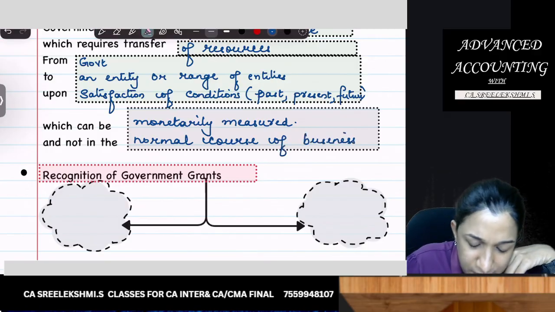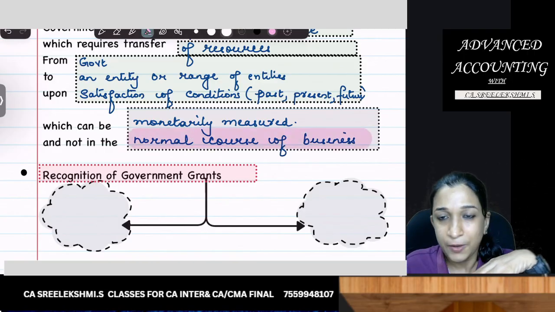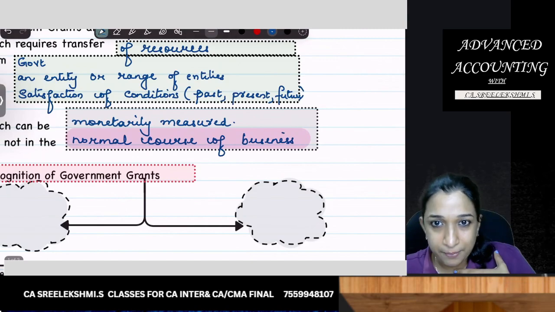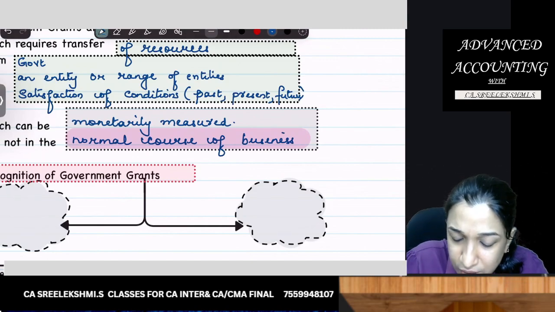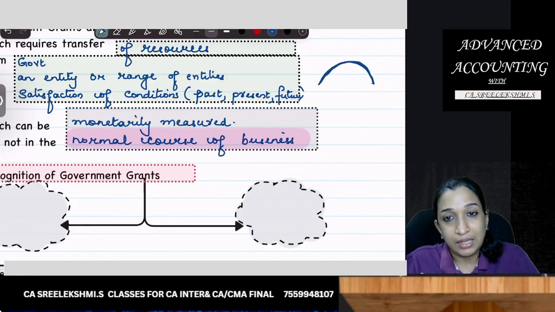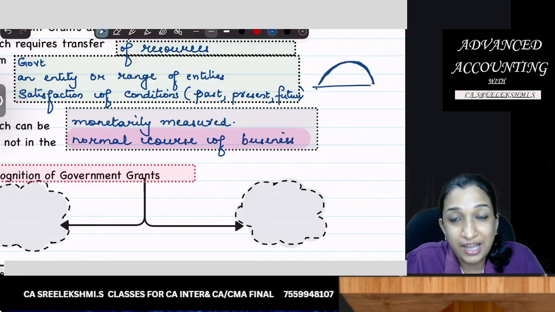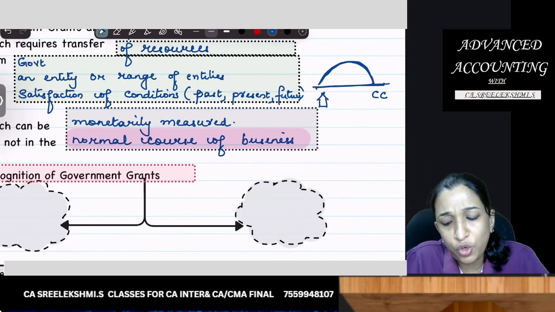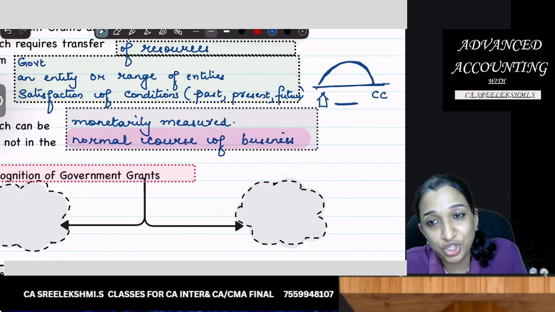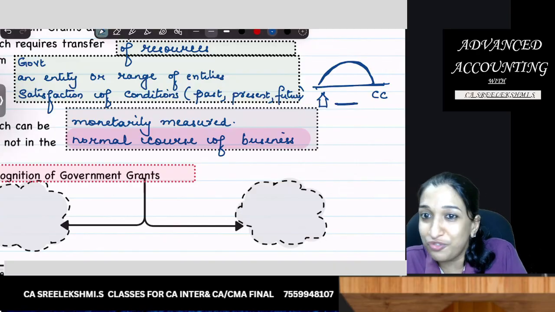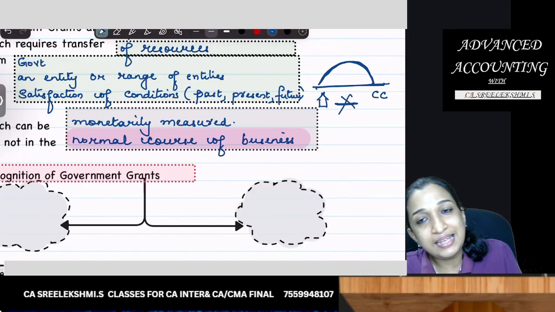What does this sentence mean, not in the normal course of business? For example, I am a construction contractor, and government is giving me a contract to construct a flyover. Of course government will be paying me cash as remuneration. So is it a grant? No, that is my normal course of business. So that cannot be considered as a government grant.